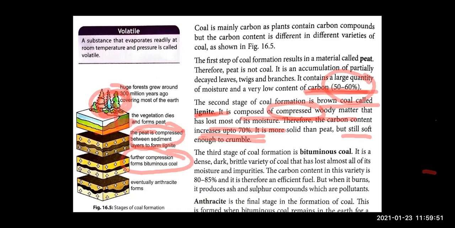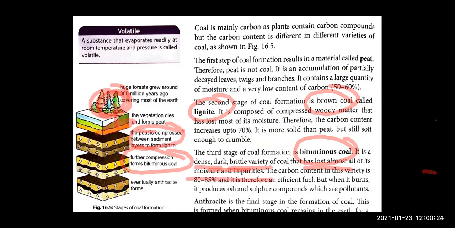The pressure level will increase and this brown coal, which is your lignite, because of the pressure of the different layers of the earth, of the soil, gets converted into a very dark, dense and brittle coal, that is bituminous coal. Bituminous coal, right? And bituminous has lost all moisture and impurities.